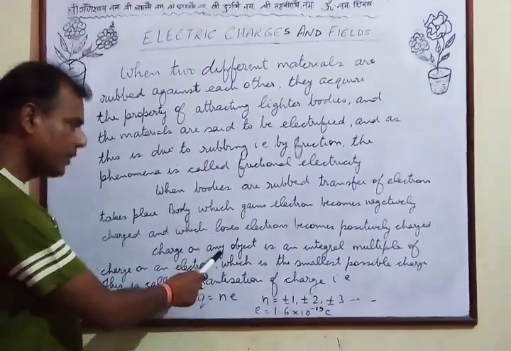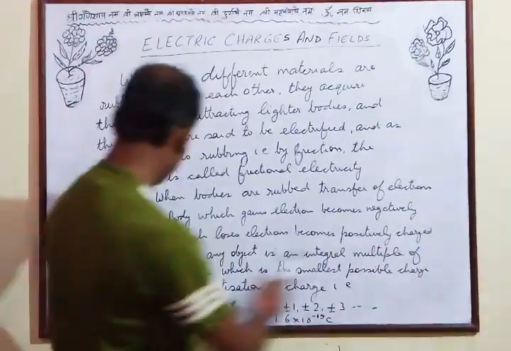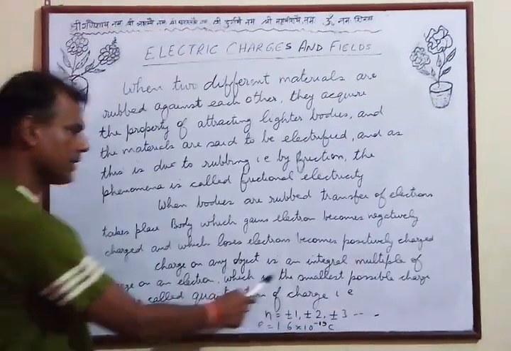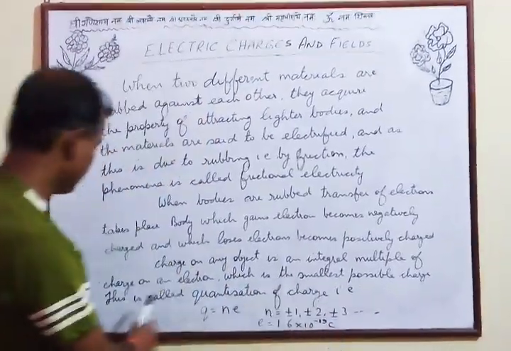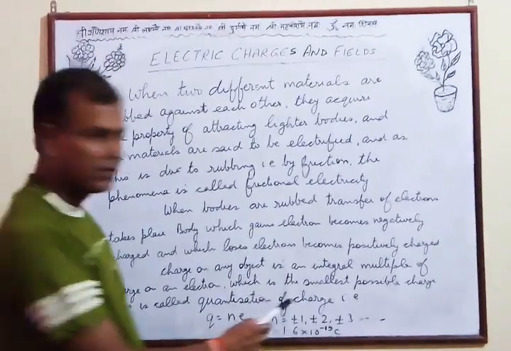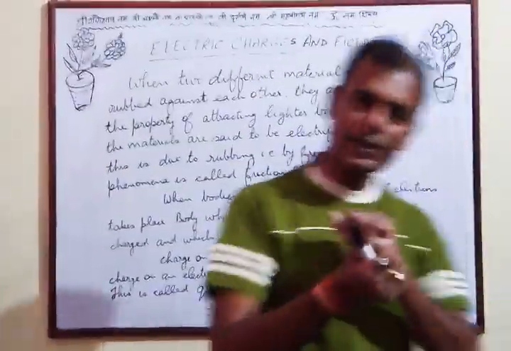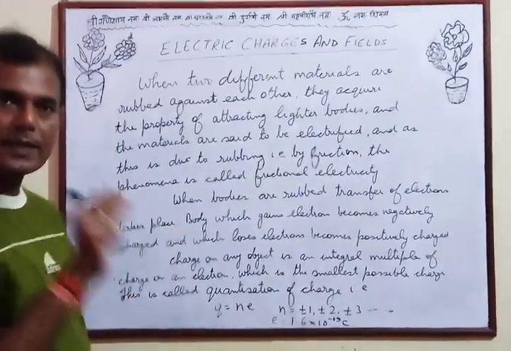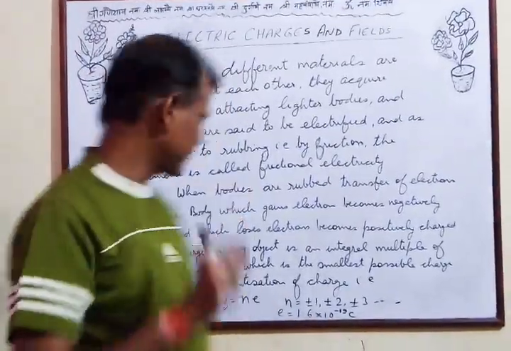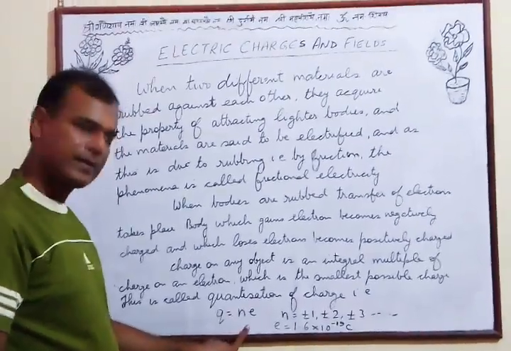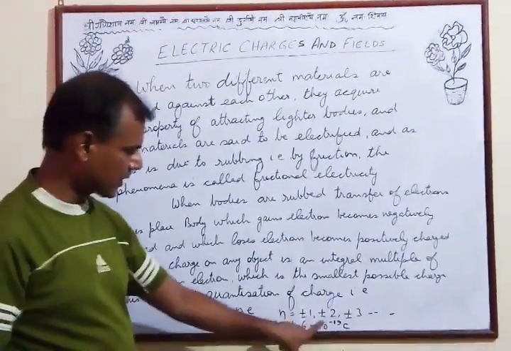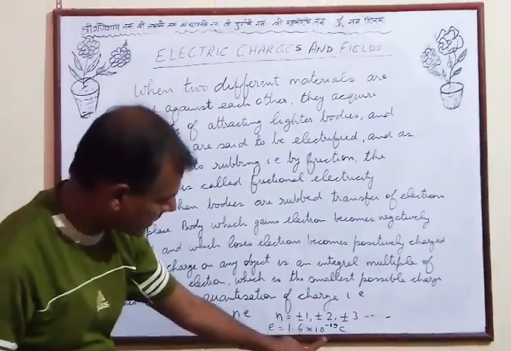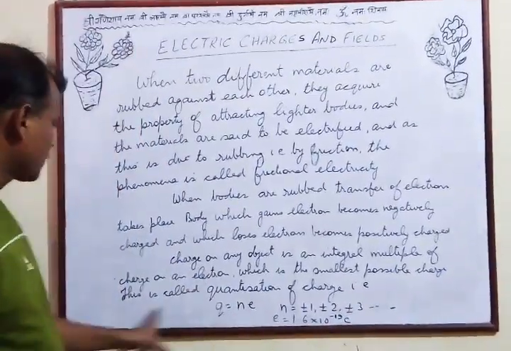Now, the charge on any object is an integral multiple of the charge on an electron, which is the smallest possible charge. This is called quantization of charge. When we rub two bodies against each other, transfer of electrons takes place, and the charge on any object is an integral multiple of the electronic charge. That is, Q is equal to n e, where n is an integer, plus minus 1, plus minus 2, and so on. The charge of an electron is 1.6 into 10 to the power minus 19 coulomb. So this is called quantization of charge.